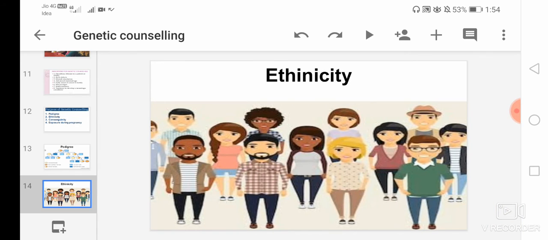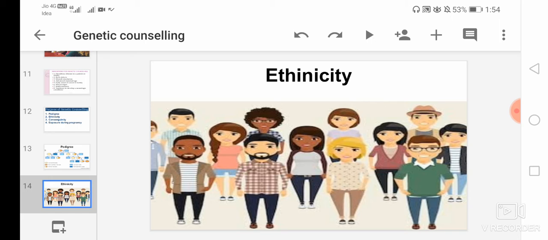Then second is ethnicity. In obtaining a family history, a genetic counselor asks about a person's ethnicity or ancestral origin. There are some ethnic groups that have a higher chance of being carriers of some genetic disease or abnormality.